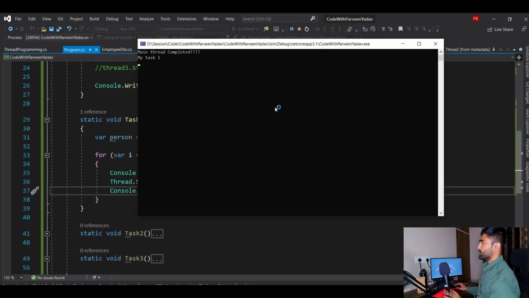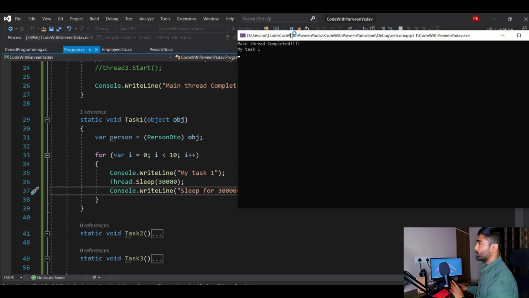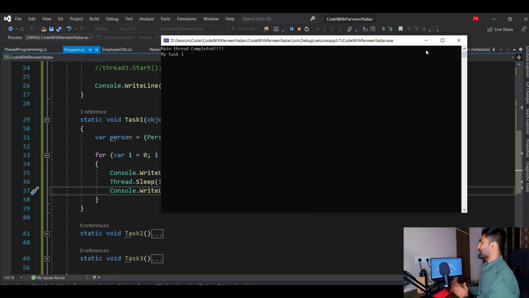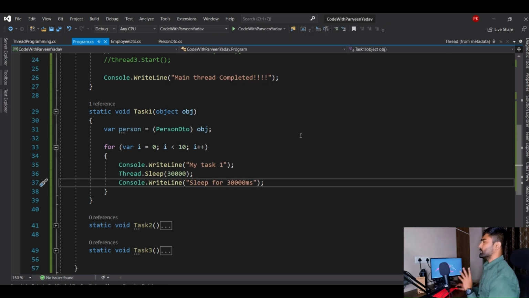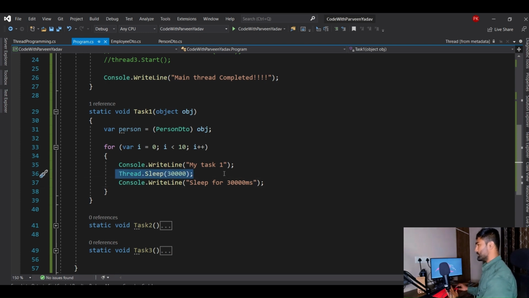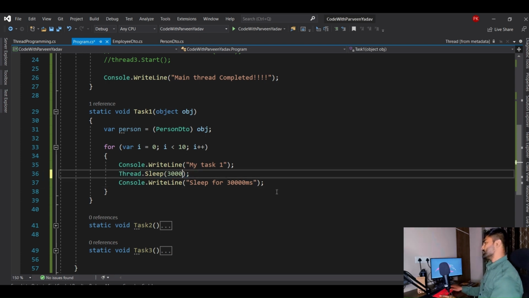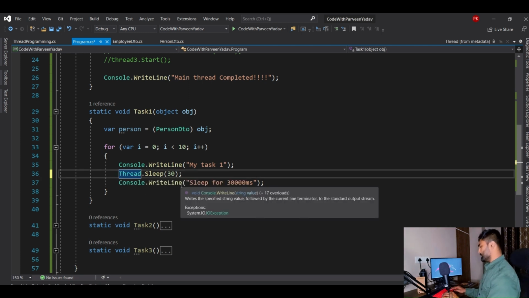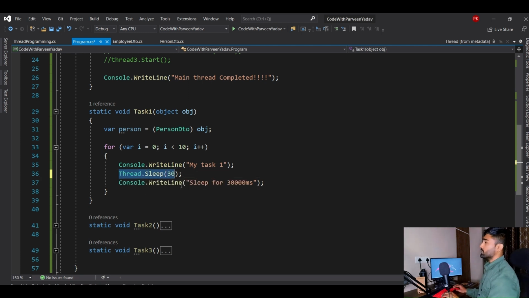Here you go. You see my task 1 is done, but still you don't see this code run because it went to sleep for these many milliseconds. So that is what sleep does. And I'm damn sure every programmer, whether he worked with threads or not, knows what thread dot sleep is. Okay, that is one property. Let's remove that here.